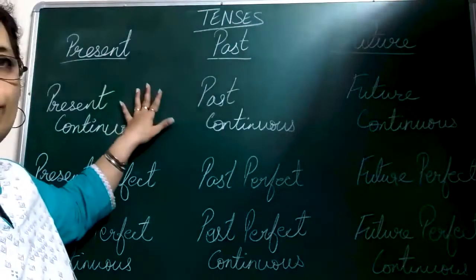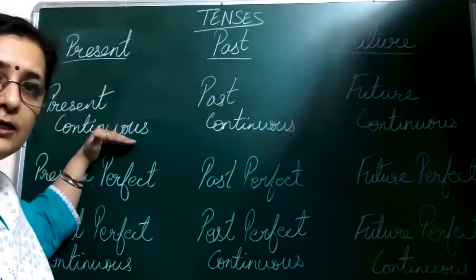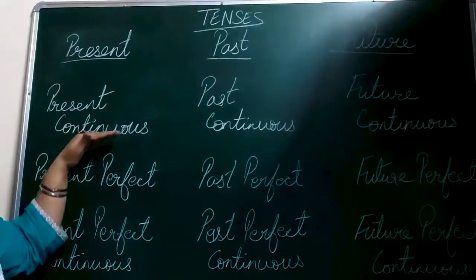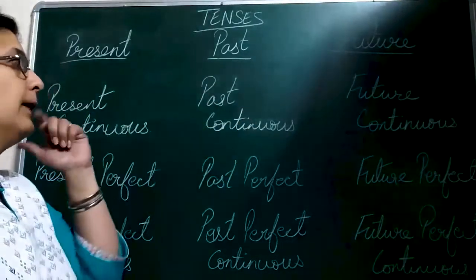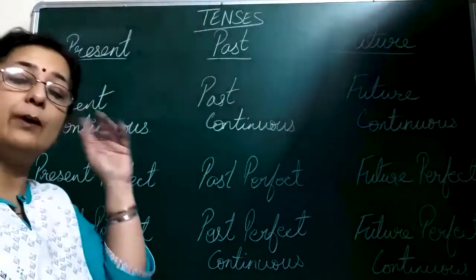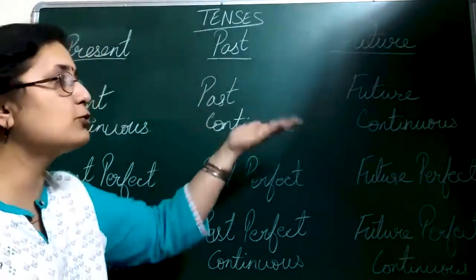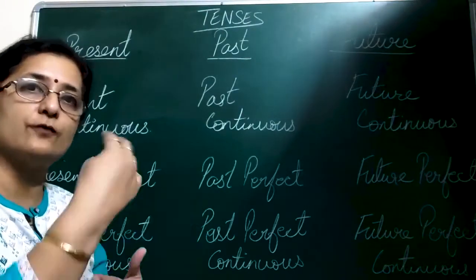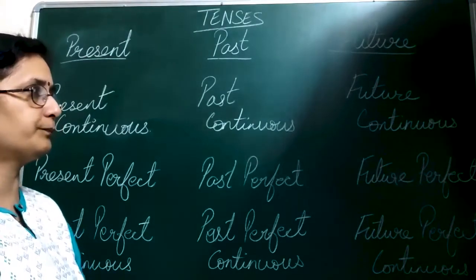Coming down to the next form is your present continuous. Something in present which is still continuing. It is still going on. So that becomes your present continuous. Past continuous, something which was happening in the past but which was continuing in the past. Future continuous, which will happen in the future but in a continuous form. It will be continuing. So that becomes your future continuous.